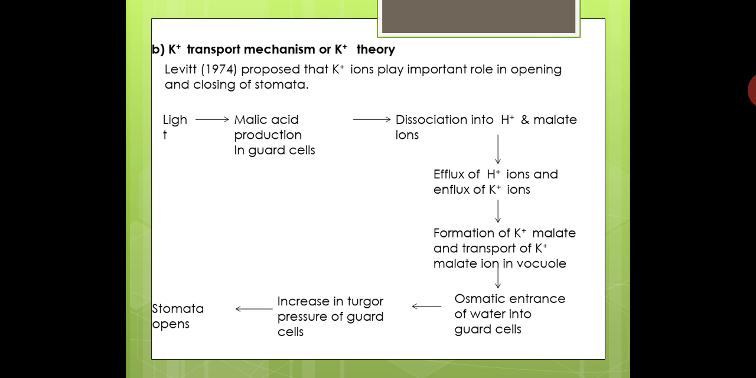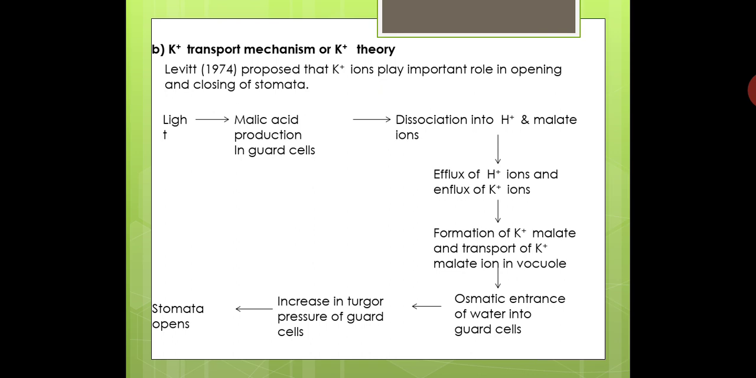So the inner wall, due to its thickness, gets inwardly bended. Both the guard cells' inner walls get inwardly bended, finally making the central pore, what we say the stomatal pore, open. So stomata get open. So this is the phenomenon given by Leavitt to explain the mechanism of opening of stomata.